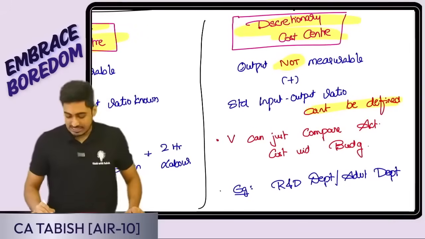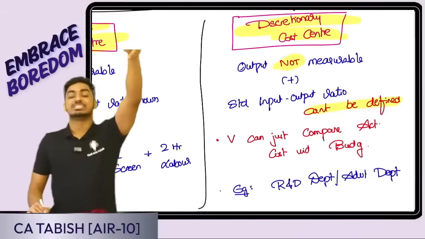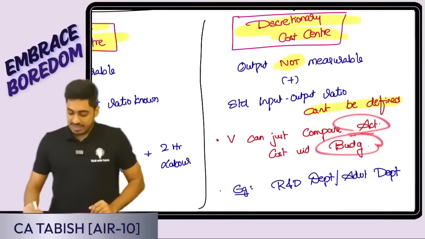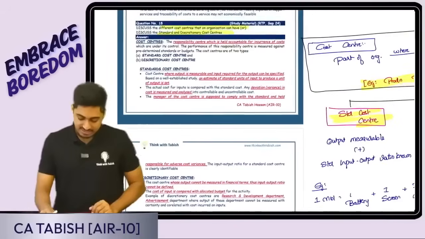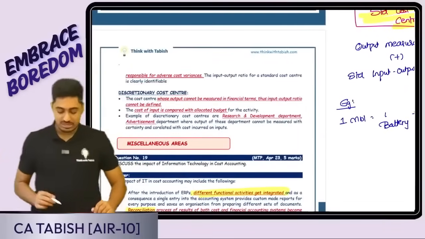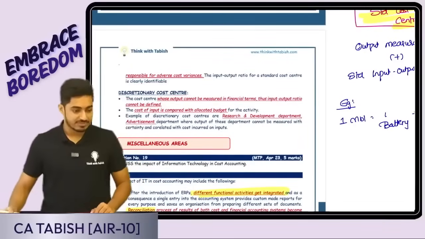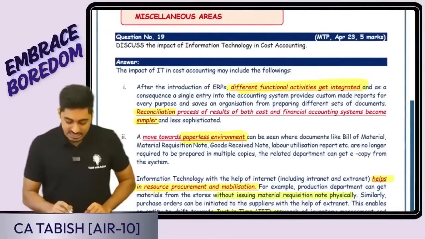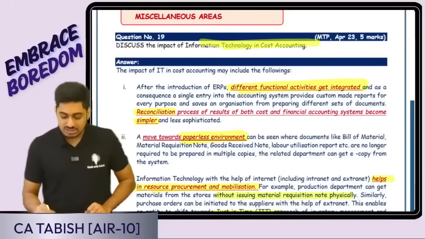Is this clear? Yes, here the only thing we can do is set an estimated budget and compare the actual with the budgeted cost. Is this clear, everyone? Standard cost center, you can read it once. Discretionary cost center also, you can read it once. Is this clear, everyone? The next thing is the impact of information technology on cost accounting.